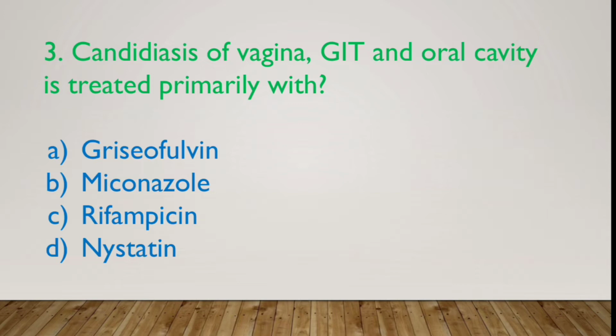Guys, griseofulvin is highly effective against dermatophytes. Azoles like miconazole and fluconazole are the drugs of choice in the case of cutaneous candidiasis, but for systemic candidiasis the drug of choice is amphotericin B. The C option is rifampicin. Rifampicin is commonly used in leprosy and tuberculosis. Another option is nystatin. Nystatin is used in other fungal infections. So the correct option is miconazole.